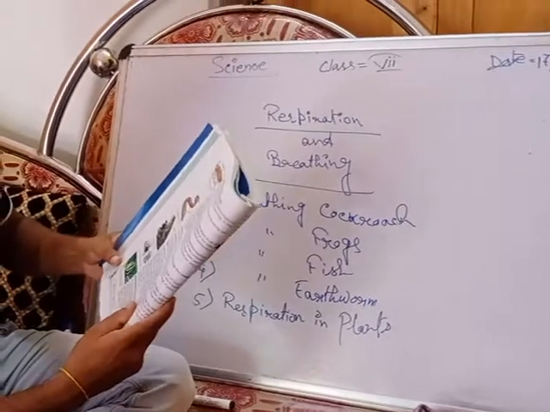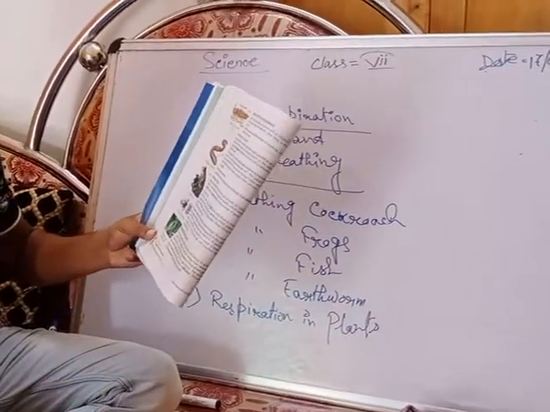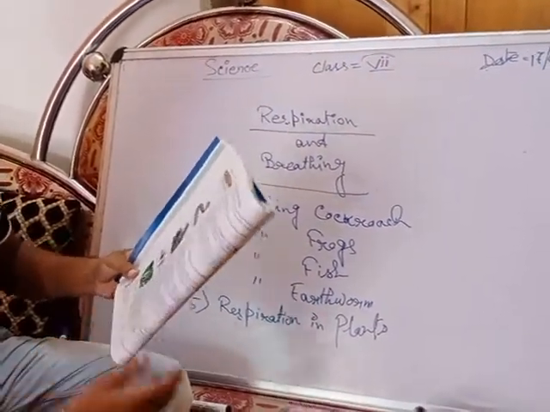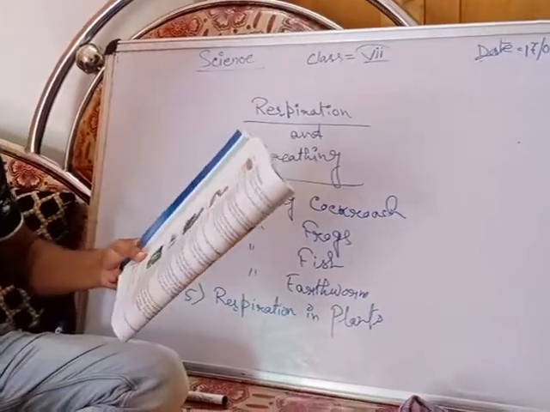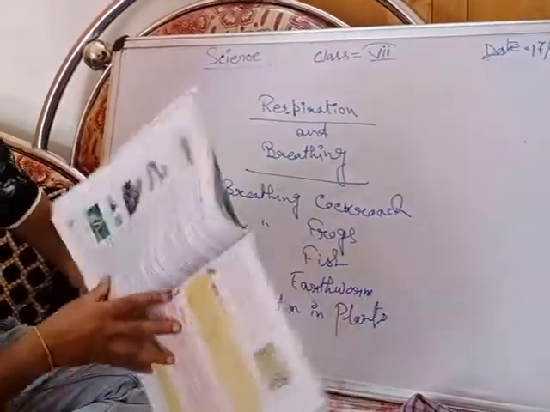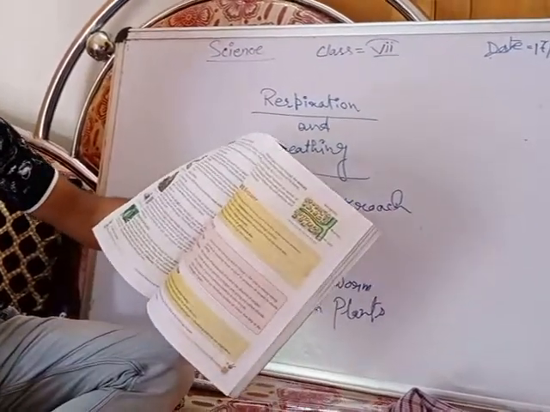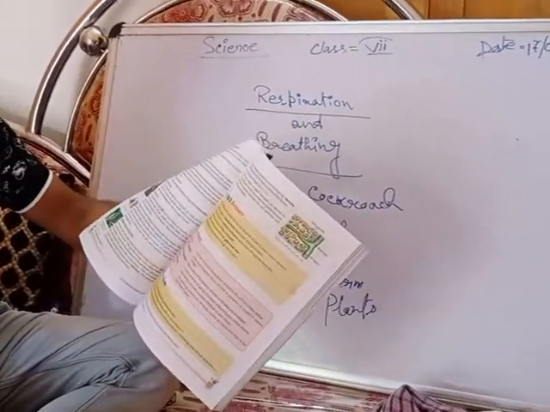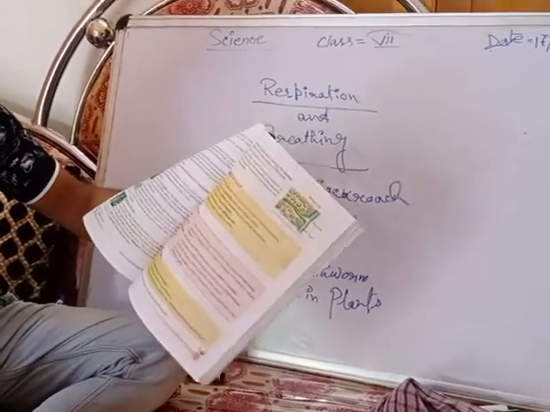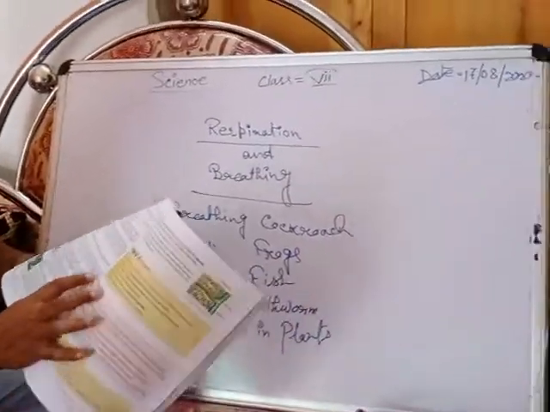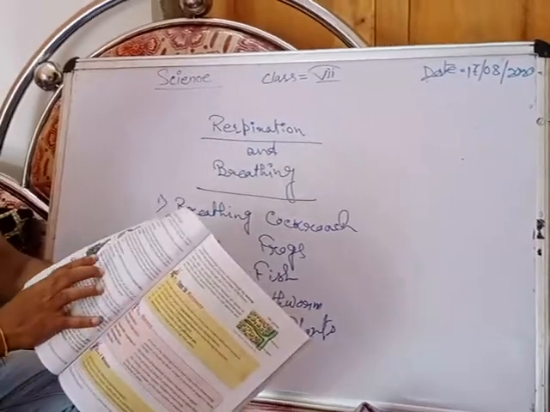And breathing in earthworm. Exchange of gases in earthworm takes place through their moist skin. That means by their moist skin they continue their breathing process. Breathing of frog is also through the moist skin, and also through the lungs.